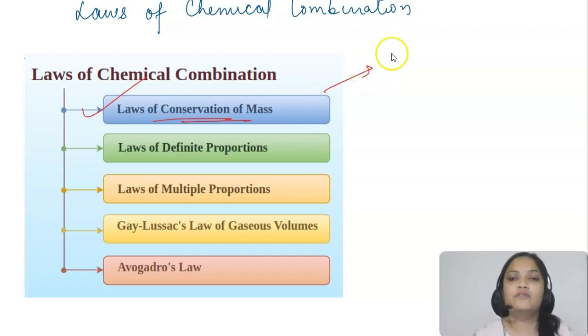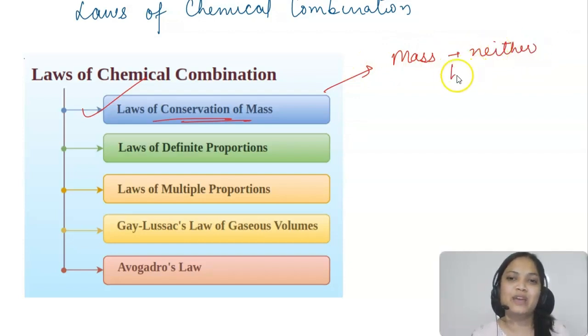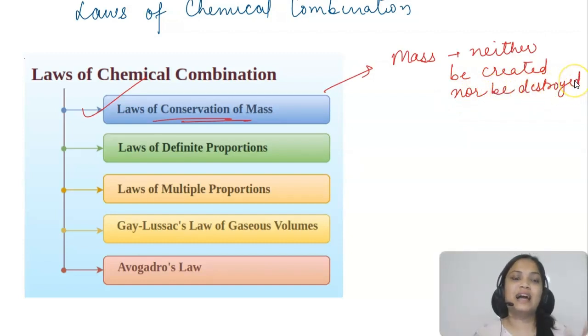So the law of conservation of mass says that mass can neither be created nor be destroyed, right? This is the very basic thing that we have been studying since our 9th standard. Mass can neither be created nor be destroyed. So whenever a chemical reaction happens, the mass can be converted from one form to another. It cannot be created or destroyed.